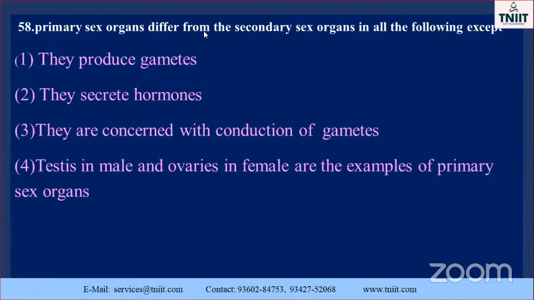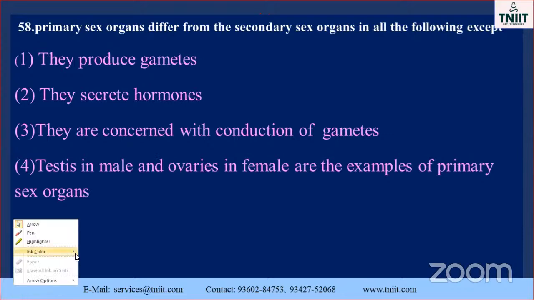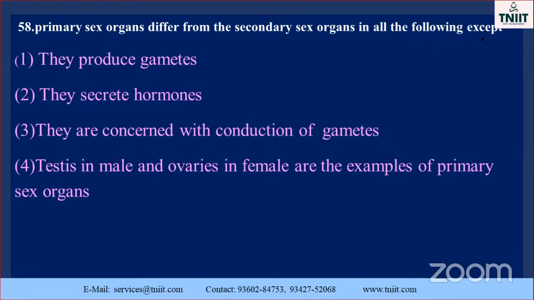Primary sex organs differ from secondary sex organs in the following, except. What are the primary sex organs? What about the secondary sex organs? They asked except, that is the key word. Listen here. Primary sex organ and secondary sex organ. Which one is the exception? They produce gametes, both produce gametes. They secrete hormones, both secrete hormones. They are concerned with the conduction of gametes.